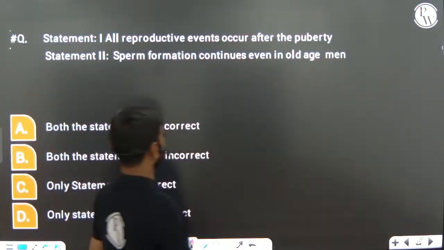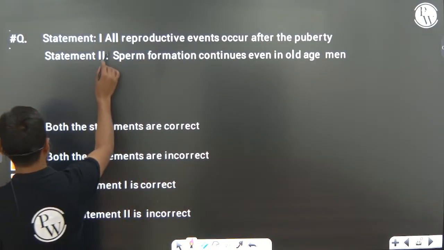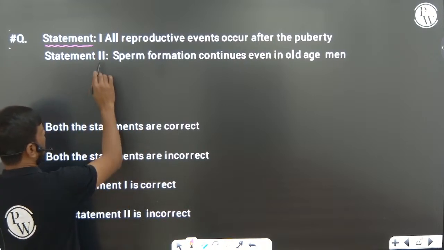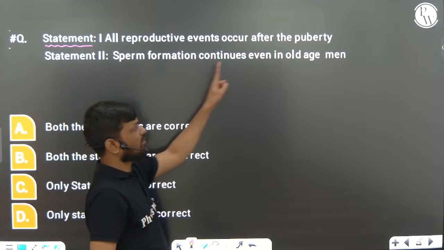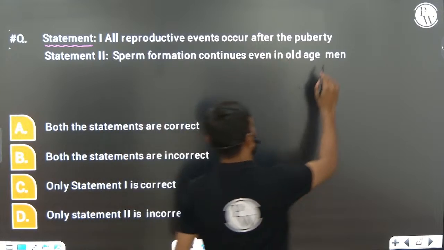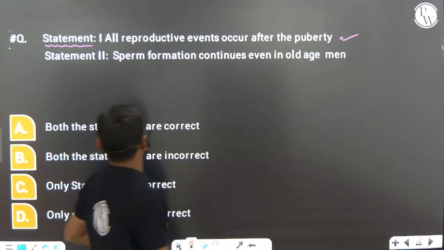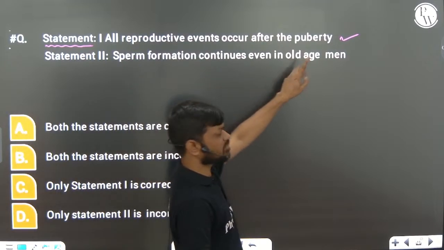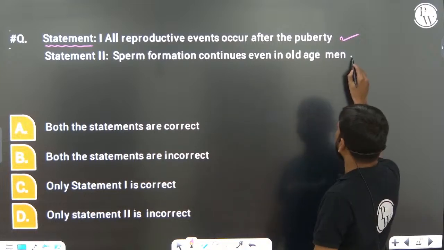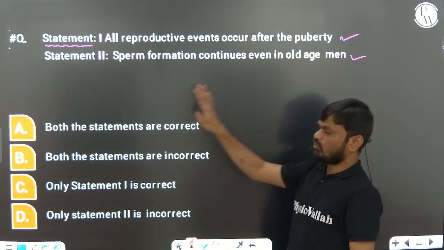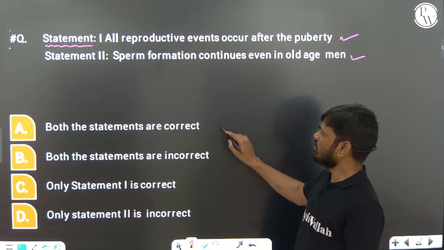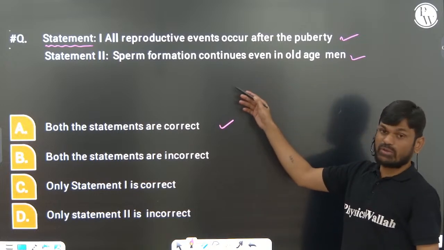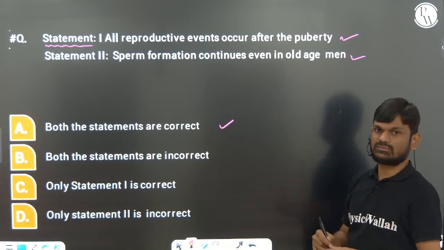Okay, one more question. This is very, very important. Statement type questions they may ask you from this topic. All reproductive events occur after puberty. This statement is right. Second statement, sperm formation continues even in old age men. Yes. Statement 1, statement 2, both are correct, because in men, spermatogenesis will continue up to death.